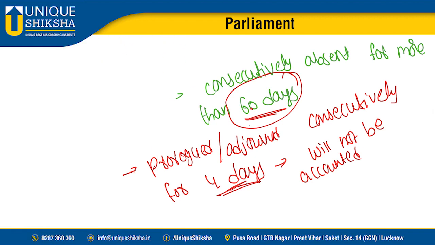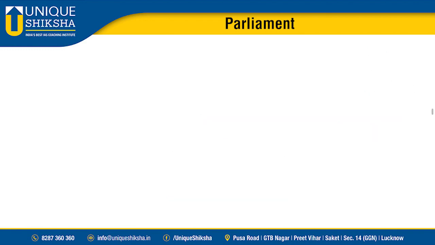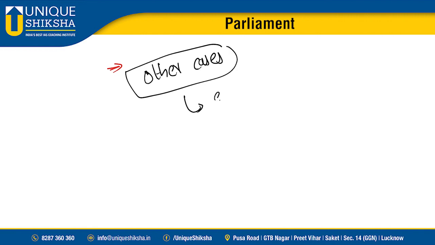Okay, if you want, you can take absence with the permission of the presiding officer. Like in school, we would write a leave letter to our class teacher. Same here, if you can't attend, you need to write to the presiding officer and take permission. And next, other cases. What are the other cases, sir? Suppose you got expelled by the house, the house also has the power to expel you.